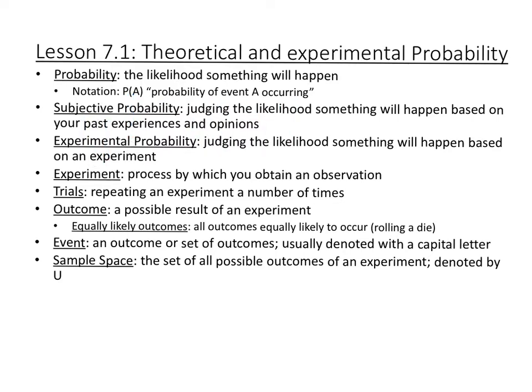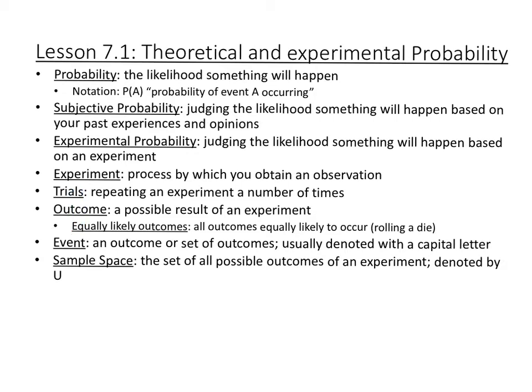Subjective probability is judging the likelihoods based on past experiences, like if you know something has happened before, and then judging the probability based on that prior knowledge. Experimental probability is judging the likelihood something will happen based on an experiment. So you can conduct an experiment, and then based on that experiment, you give your results and your probability of that. An experiment is a process for which you obtain an observation, whether that means flipping a coin 100 times or rolling 3 dice or whatever it is.